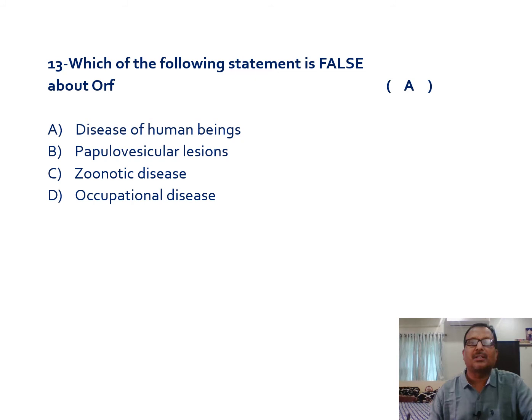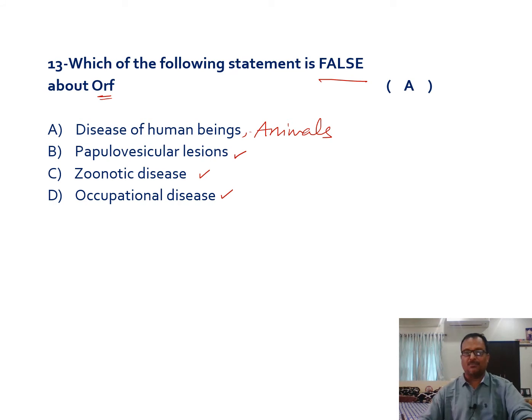And which of the following statements is false about ORF? ORF is a pox viral infection. So which of the following statements is false? It is a disease of human beings as well as animals. The human beings will get infected from the animals. Papillovesicular lesions is the correct answer, and it's a zoonotic disease and an occupational disease also. Usually the farmers will suffer with this particular kind of viral infection.